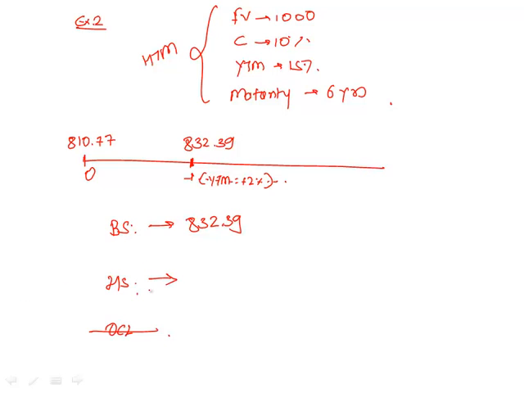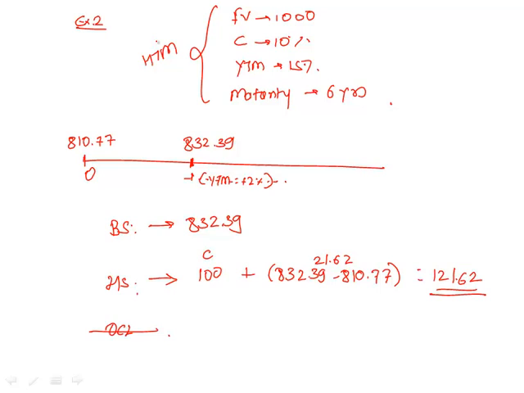On the income statement, how much is the realized gain? The coupon of 100 which we have received plus the difference of these two, 832.39 minus 810.77, which is 21.62. So total realized gain, though not received in cash. So we have realized 100 and 21.62, total 121.62. Are we fine here?